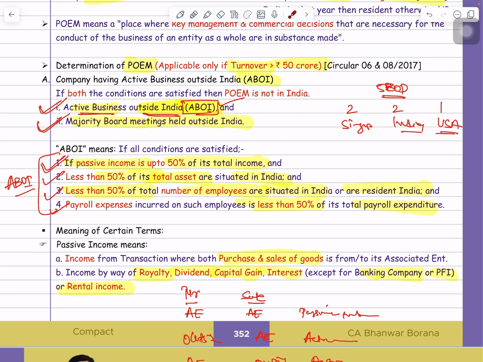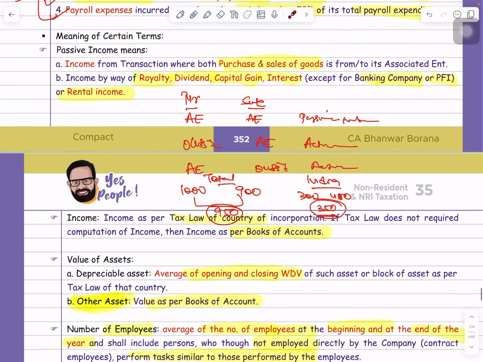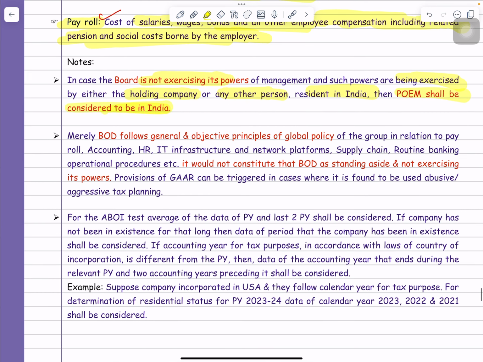So what this guideline says is that if the ABOI test is fulfilled and the majority of board meetings are also held outside India, then also POEM will be treated as in India if the board of directors is not exercising their power, but ultimately the power is exercised by any holding company in India or any other person resident in India. Then POEM shall be treated as in India. You got my point or not? Yes. Now one more point.